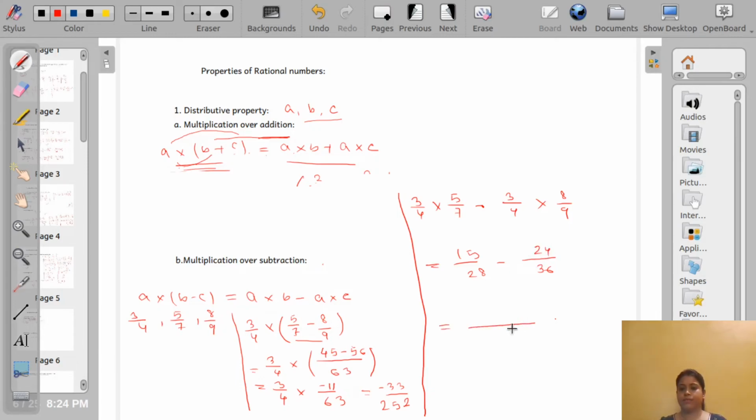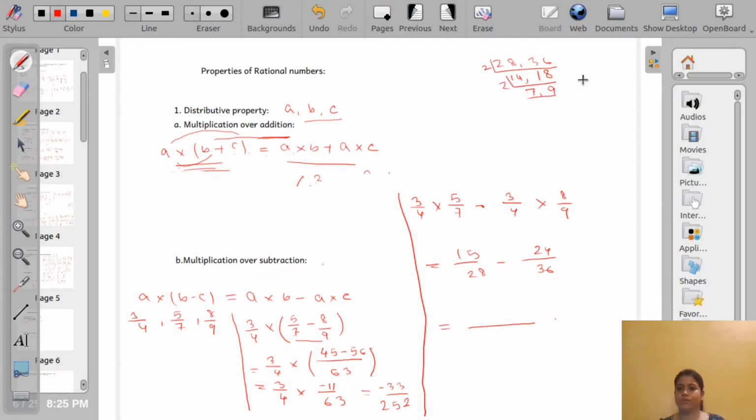So what is the LCM? 28 and 36. Let us take out the LCM. 2, and it is 7 and 9. Okay, so here we can stop.